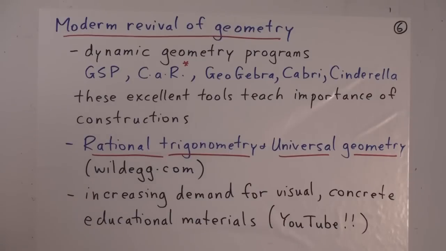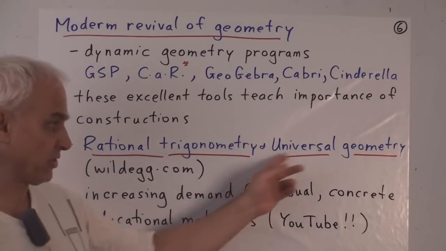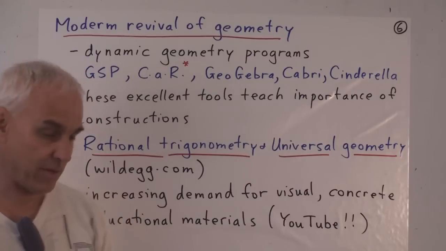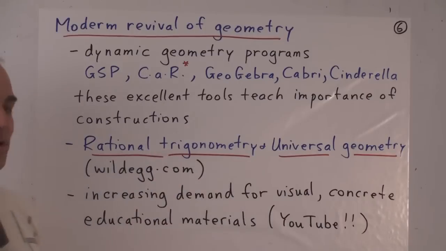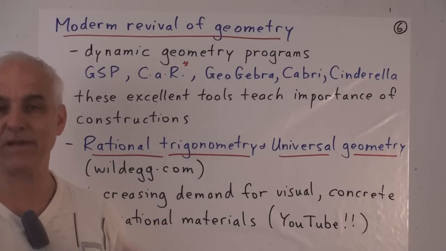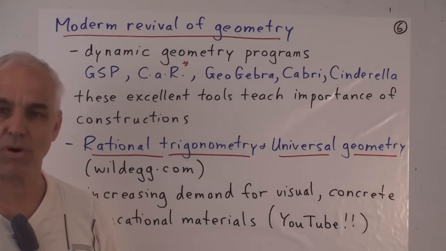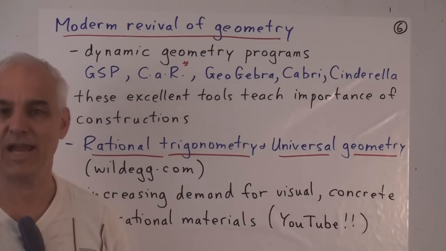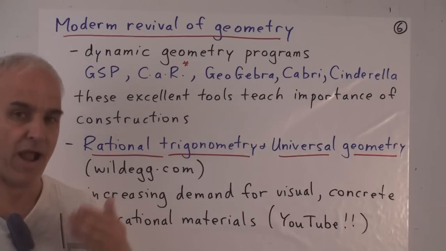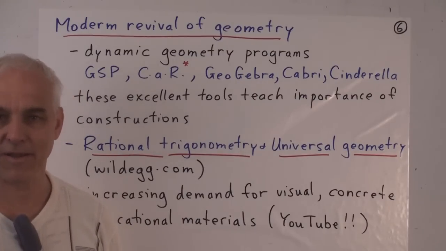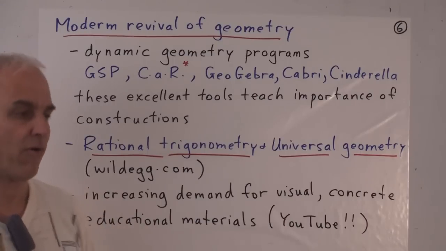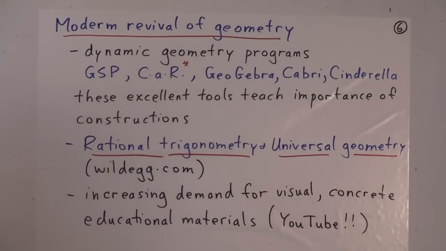Another important development is this rational trigonometry and universal geometry, which I've been developing. This gives us a whole new language for talking about the metrical aspects of geometry, a language which is much more akin to the understanding of the ancient Greeks, much more algebraic and less analytic, and a much more general and powerful technology.